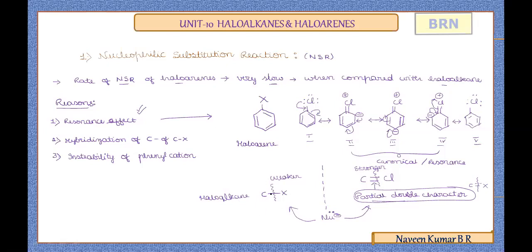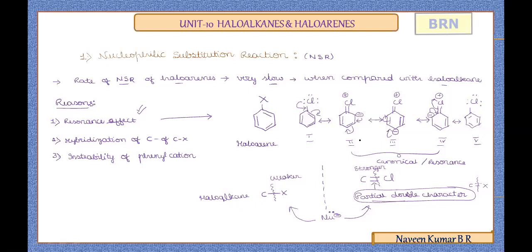In haloalkanes, if you relate the C-X bond cleavage with the haloarene C-X bond cleavage, the haloarene C-X bond cleavage in the nucleophilic substitution is difficult because it is having a partial double bond character arising due to the resonance effect. Whereas in this case, as there is no resonance, so no partial double bond character, this cleavage is easier when compared to this.